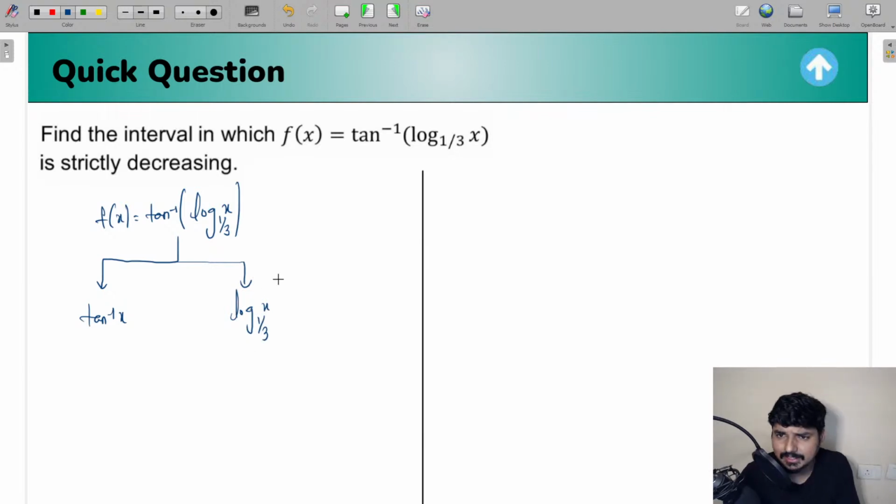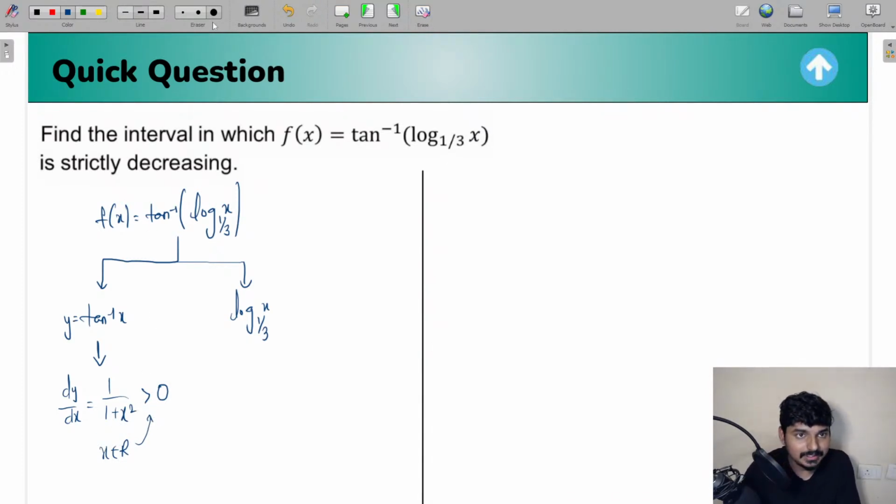Now you need to understand, guys, can we say that tan inverse x is always going to be an increasing function? Because if you take tan inverse x to be y and find dy by dx, it's going to give you 1 by 1 plus x square. And for any value of x belonging to real numbers, we can say that 1 plus x square is always greater than 0, right?